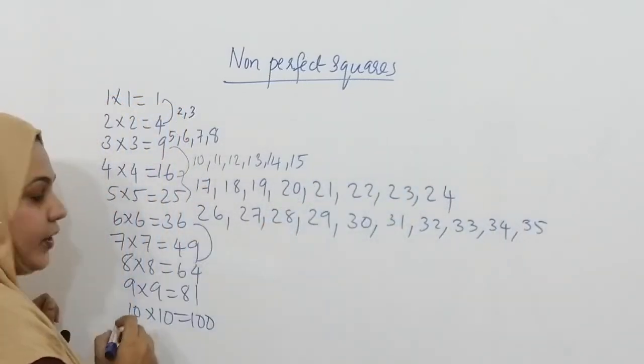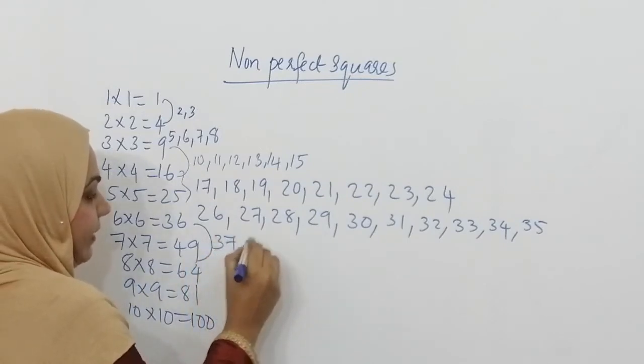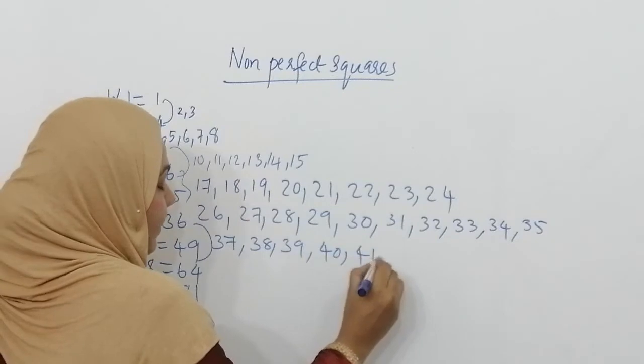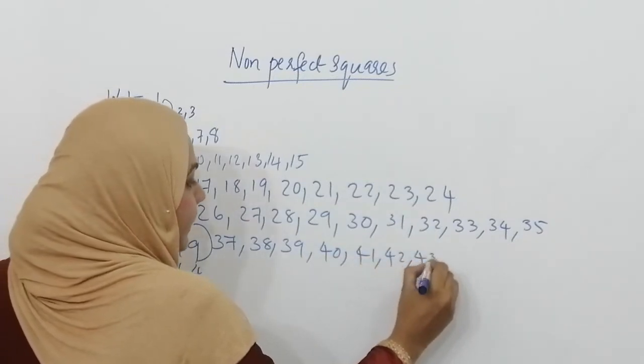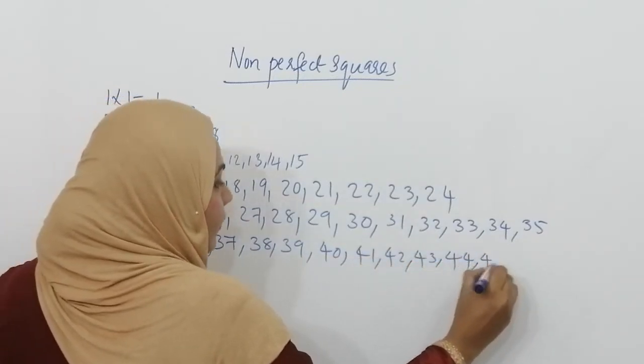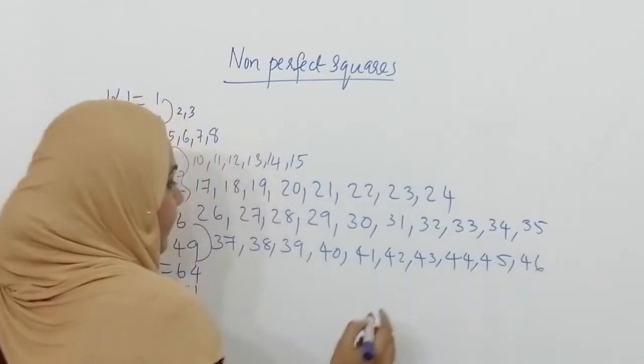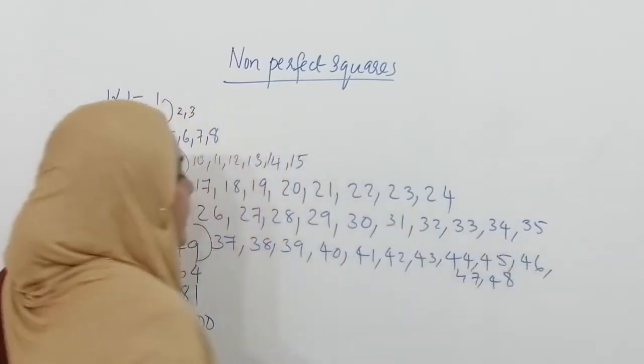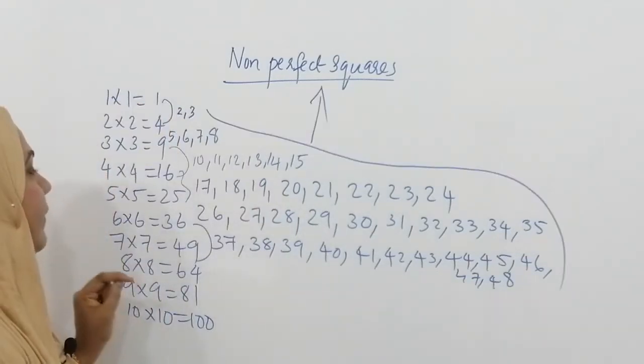Between 36 and 49: 37, 38, 39, 40, 41, 42, 43, 44, 45, 46, 47 and 48.